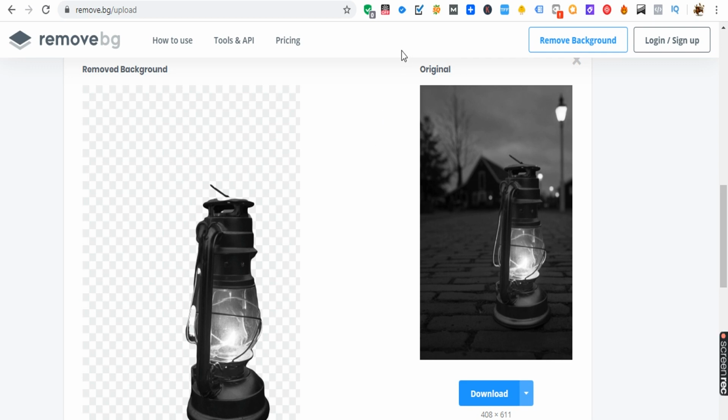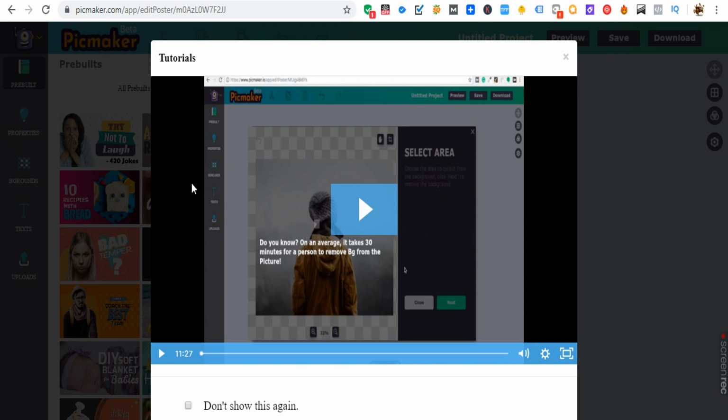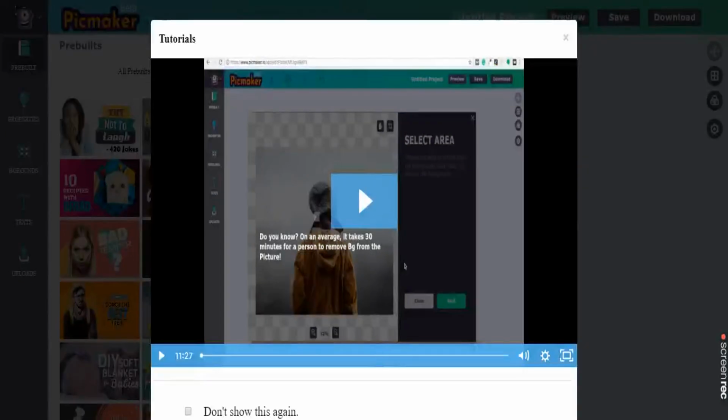And the other website is picmaker.com. Here you can create thumbnails. You can visit this website and have some hands-on experience.